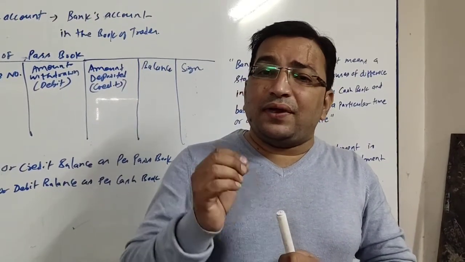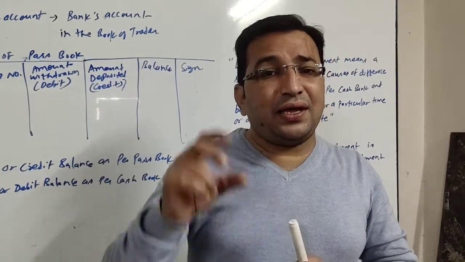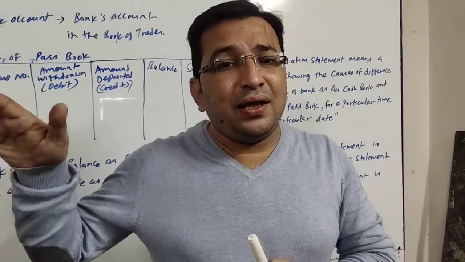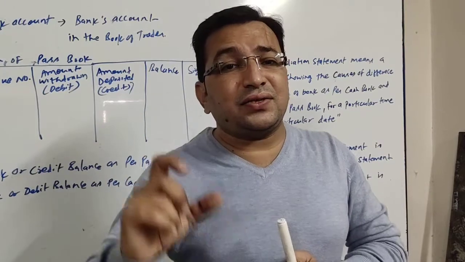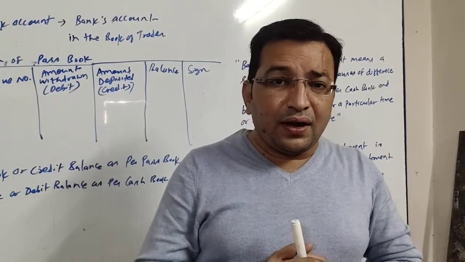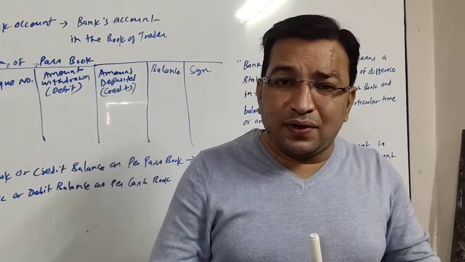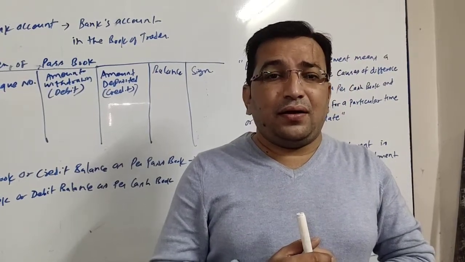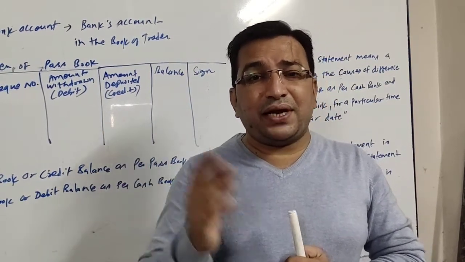What else? The customer, that is the trader or businessman, makes a cash book, or sometimes keeps a cash account, to record the transactions of the bank. We have already studied the three columnar and two columnar cash book, where there is a column of bank. It has two sides, receipt side and payment side.